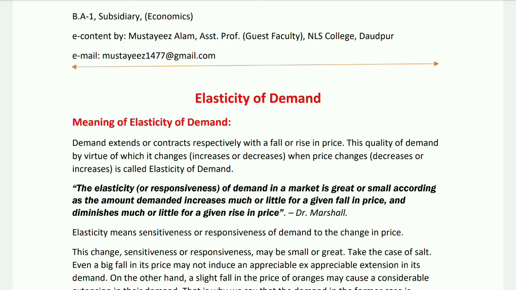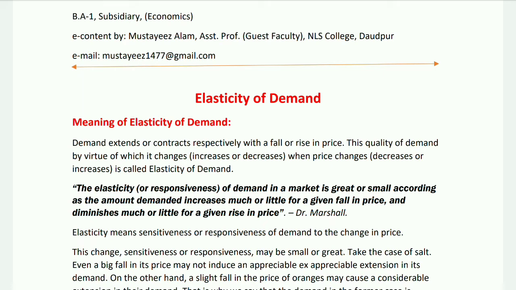Today we will read about elasticity of demand. Meaning of elasticity of demand? Demand extends or contracts respectively with a fall or rise in price. This quality of demand, by virtue of which it changes, increases or decreases when price changes, decreases or increases, is called elasticity of demand.